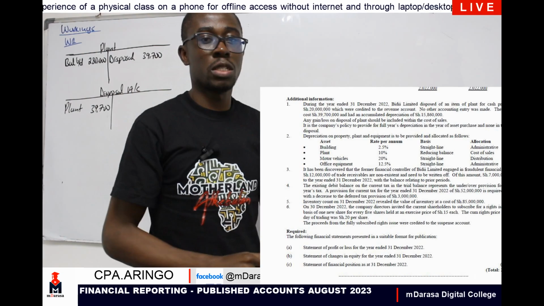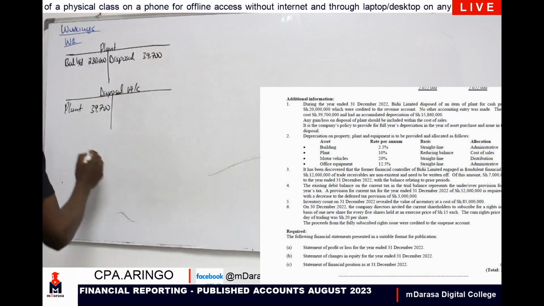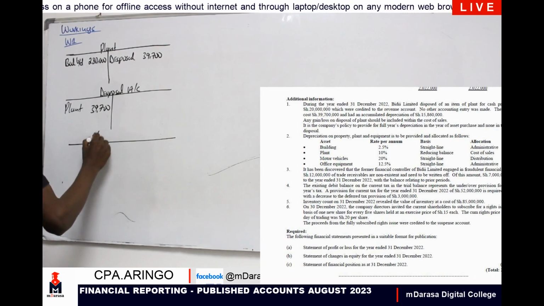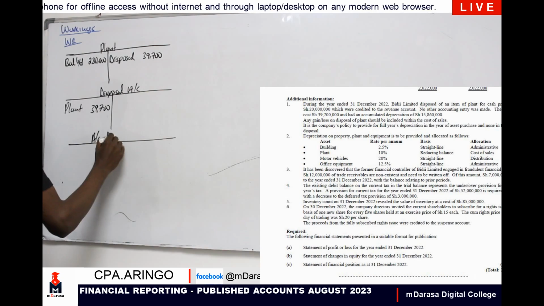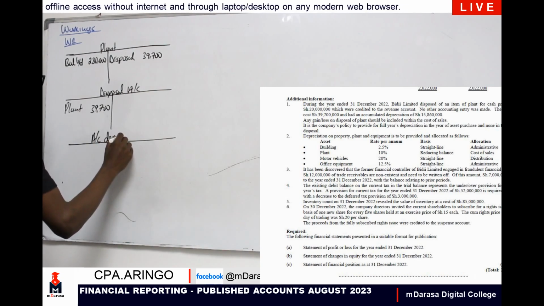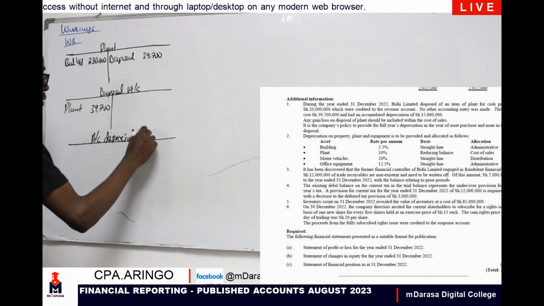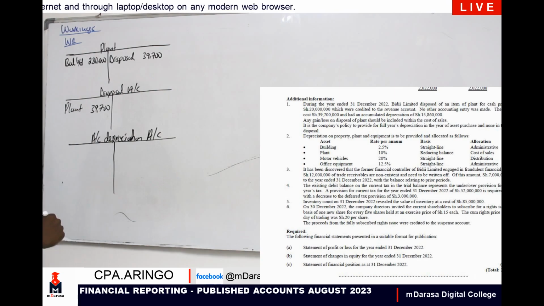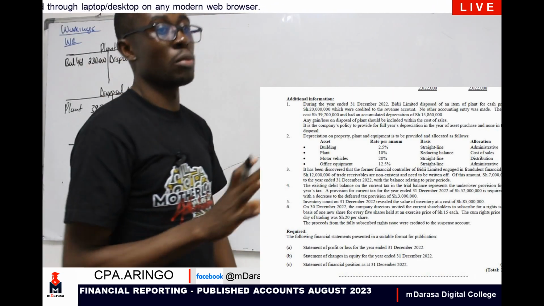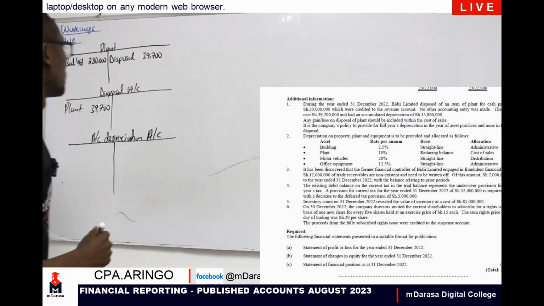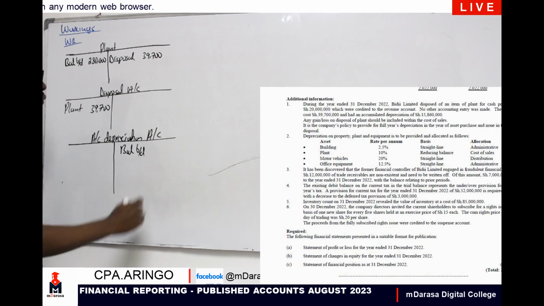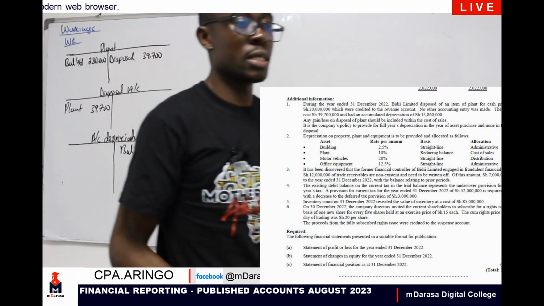So what will be the next procedure? The next procedure will be to consider our accumulated depreciation account. What will our accumulated depreciation account entail? It will entail the balance brought down. What was our balance brought down for this depreciation?